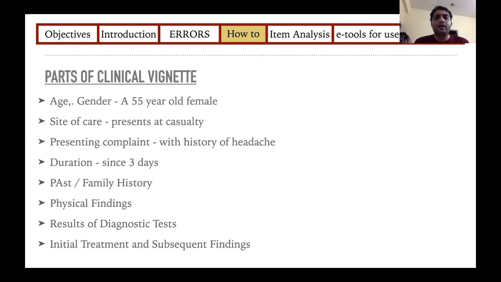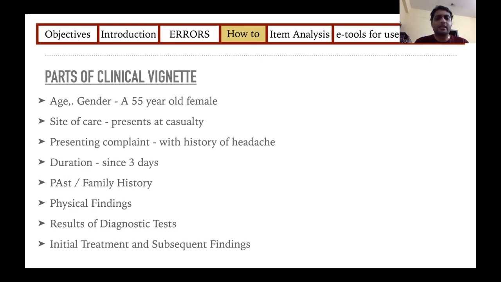So when you prepare any of your clinical case scenarios, the clinical vignette, what are the parts of it? First of all, you will write the age and gender of the patient. So usually you start off a case as 45-year-old male or 55-year-old female. Site of care, where does he visit? Presence at the casualty, presence to the obstetrics, presence at the orthopedic department. His presenting complaint, so with what history he has come, and what is the duration, any significant past or family history,